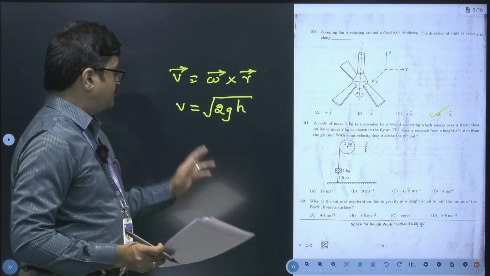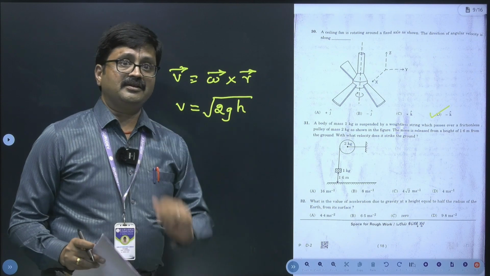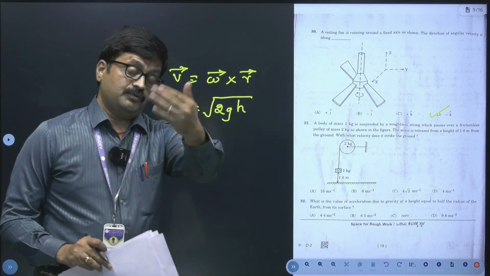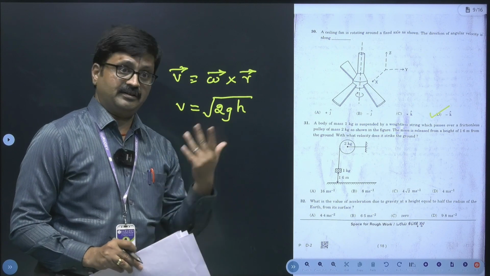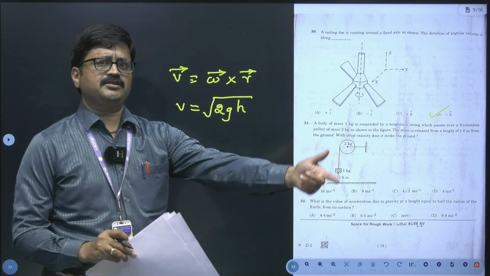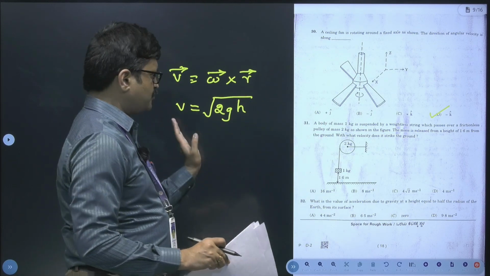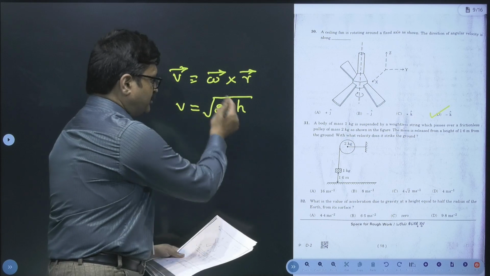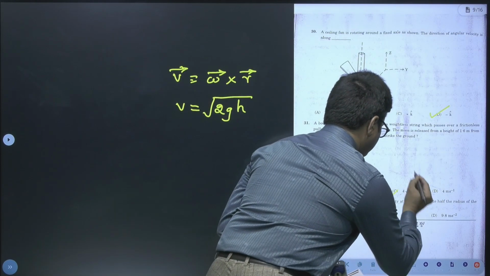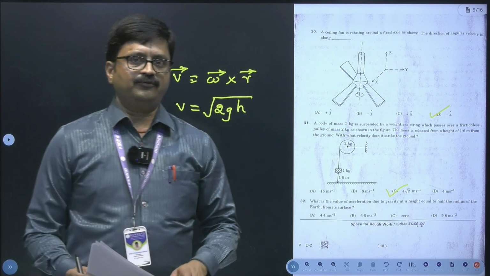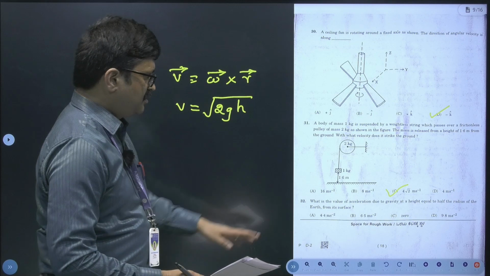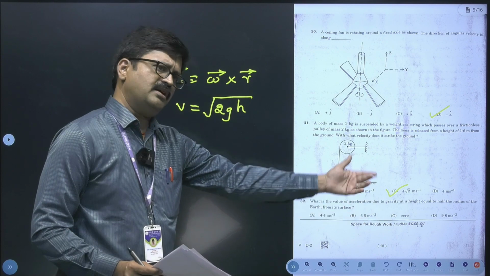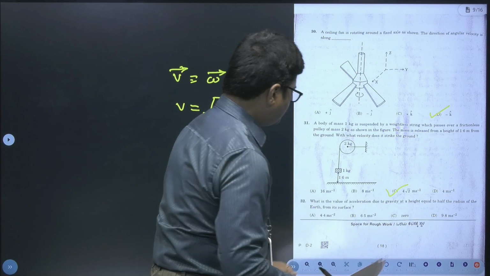Now, how did I get this formula? From our kinematic equation, v square minus u square is equal to 2gh, or kinetic energy, conservation of energy, we can apply that also, like half m v square minus u square is equal to mgh. So if you just substitute that formula, we will again get this. So if you just simplify this, we will get the answer as 4 root 2. Okay. So 4 root 2 happens to be our answer, my dear friends. You can make the calculation, you will get root 32 here. Okay. So root 32 happens to be 4 root 2. Now let's move on to the 32nd question.